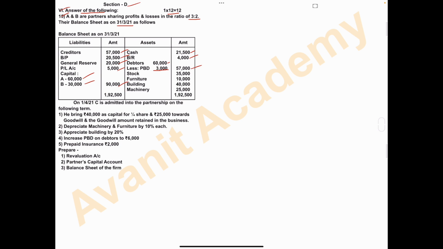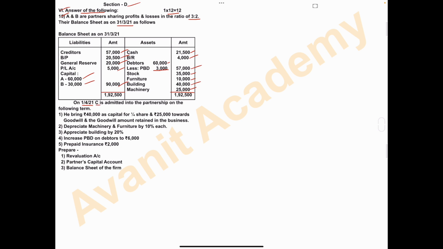Stock 35,000, furniture 10,000, building 40,000, machinery 25,000. And the total is 1,92,500. On 1st April 2021, C is admitted into the partnership.